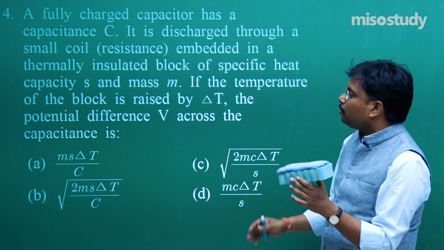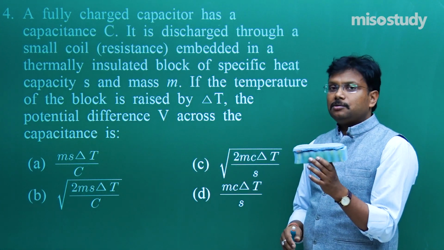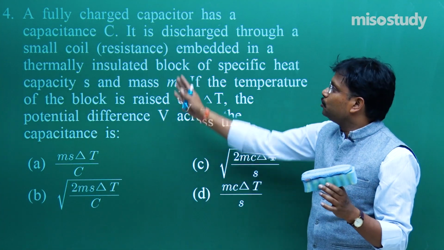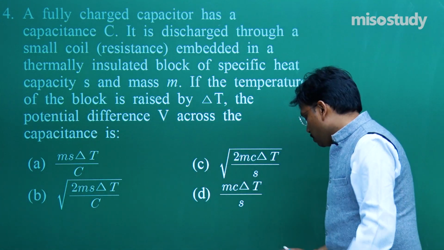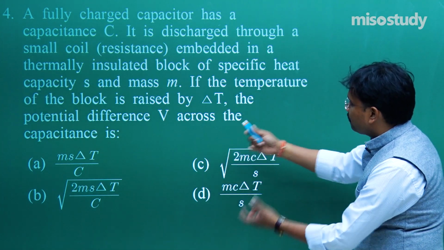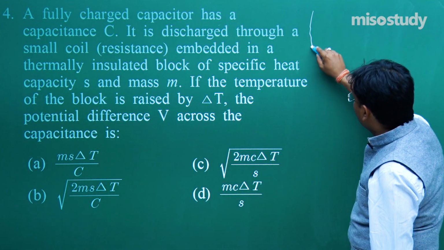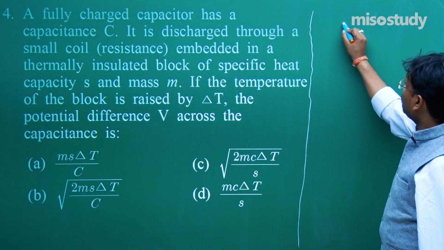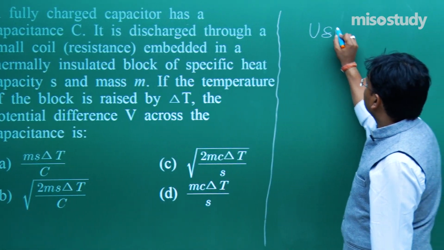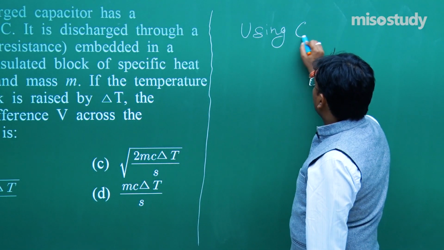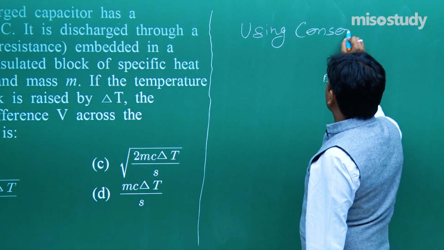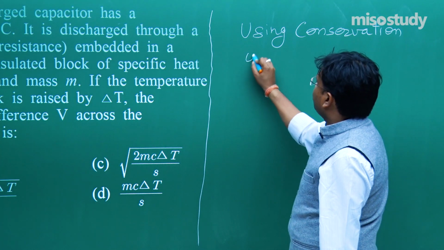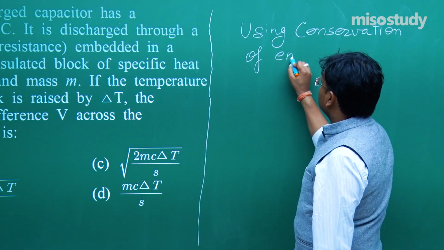We are trying to find the voltage difference applied to this coil. So because no space is available over here, what I will do is use conservation of energy.